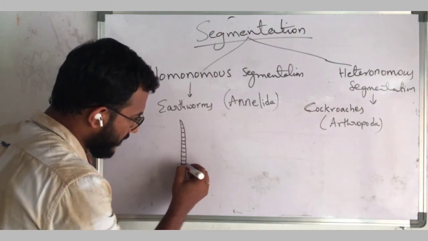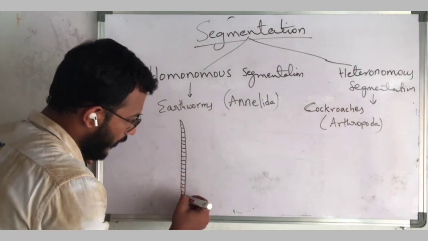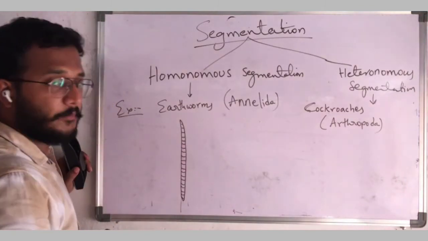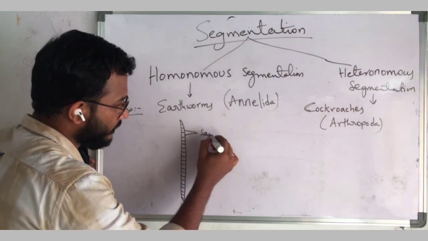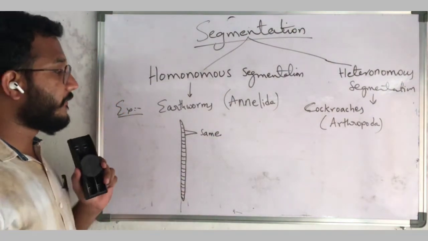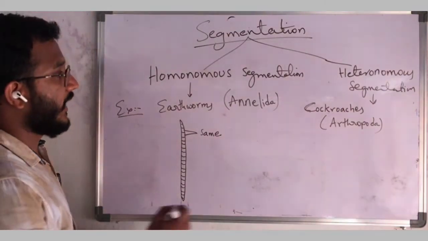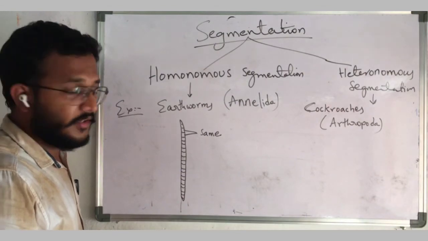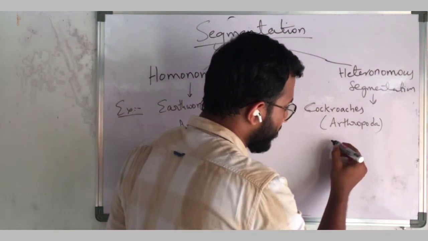Mostly all the segments are equally divided. That means the volume, the length, the breadth of each and every segment is almost the same. So if it is the same in dimensions, it is known as homonomous segmentation. Getting? And heteronomous is seen in the cockroaches.